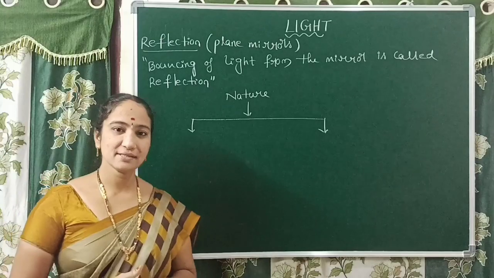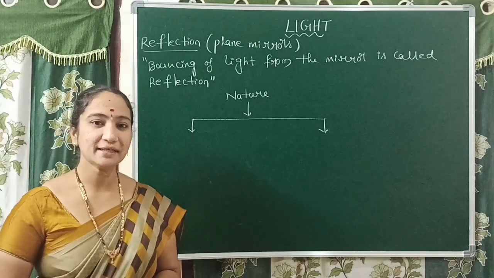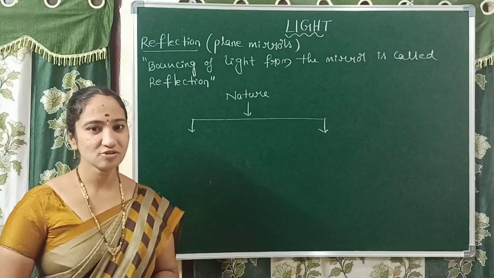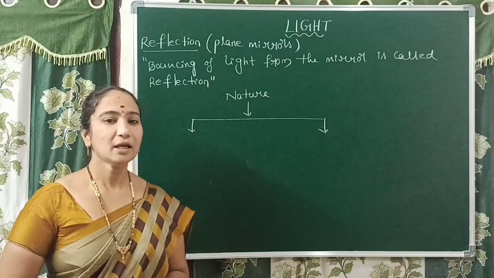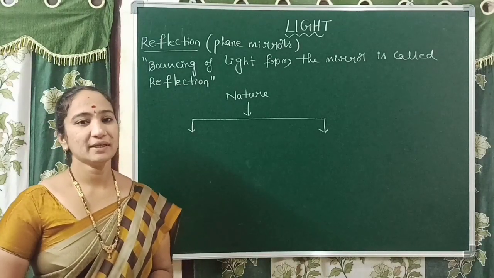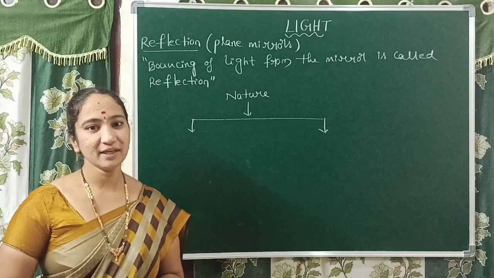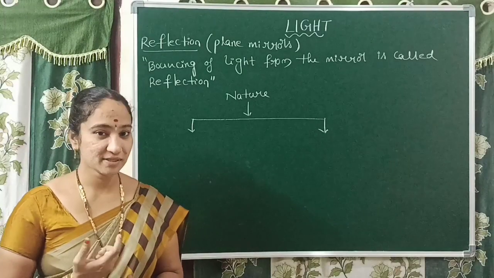In the previous class, we already learned the first property of light, that is rectilinear propagation of light. That means light always travels in a straight line path according to ray optics. Now, coming to the second property, reflection of light. Reflection plays a very important role, especially in seeing all the objects around us.